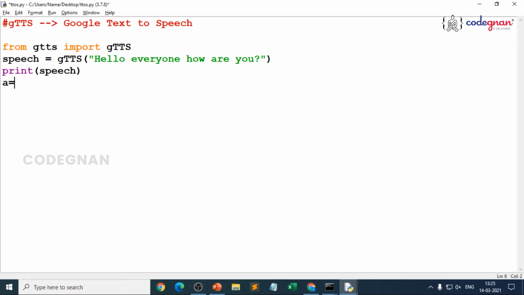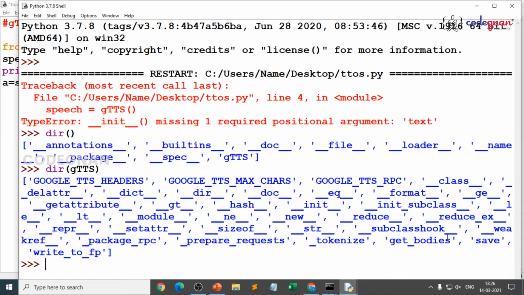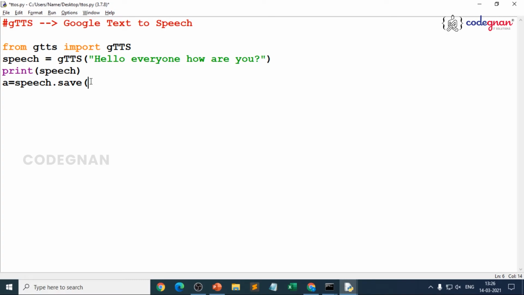So I'll give a is equal to, I just go for speech, that's a variable, .save, because clearly when you go for gtts methods, it has a save function. That means we are saving whatever text we have generated over there, and you should hear that voice. How do you hear? If you raise the volume, you can hear it, right? In the same way, I'll just show you how you can hear the text I give. Hello everyone, how are you? I'll not speak it. Whatever the voiceover we have for our gtts library, you can hear that.